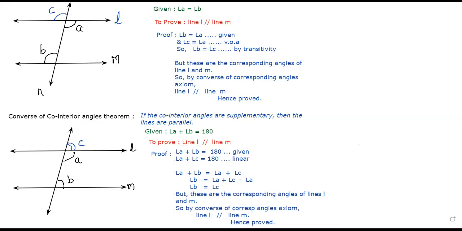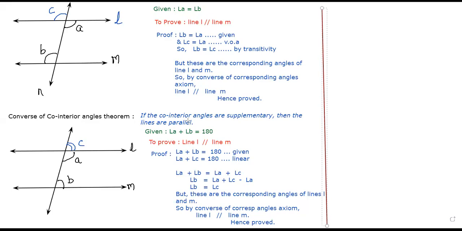So now tell me, children, what happens when the lines are parallel? Three things happen when the lines are parallel. First, corresponding angles are equal. Second, alternate angles are equal. Third, co-interior angles are supplementary. Correct. And when can the lines be parallel?